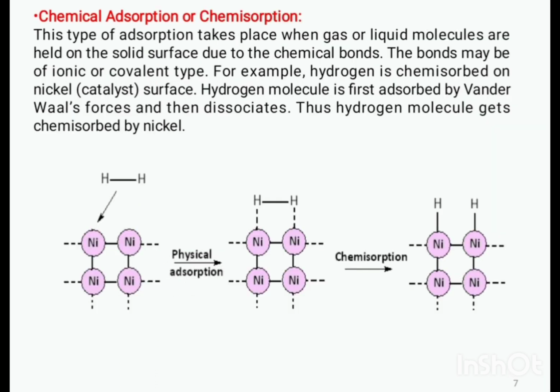Chemical adsorption or chemisorption. This type of adsorption takes place when gas or liquid molecules are held on the solid surface due to chemical bonds. The bonds may be of ionic or covalent type. For example, hydrogen is chemisorbed on a nickel catalyst surface. The hydrogen molecule is first adsorbed by van der Waals forces and then dissociates. Thus, the hydrogen molecule gets chemisorbed by nickel.